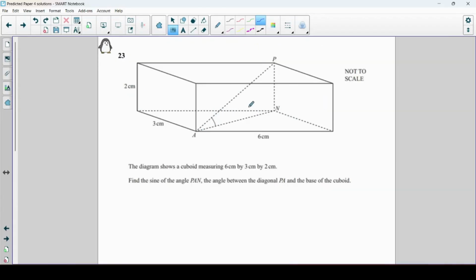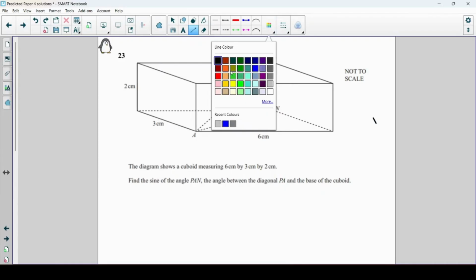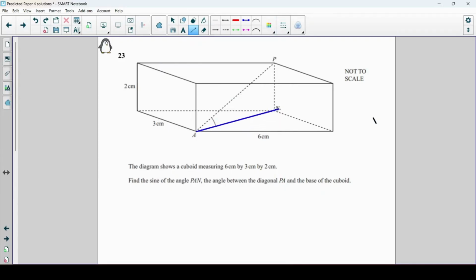Last question is a 3D Pythagoras or trigonometry question. So we've got a cuboid measuring 6 by 3 by 2. We want the sine of angle PAN, which is the angle that they've shown there, that one. Okay. So to find that, I think we need some of these measurements. Let's first of all try and find out what the length of this line is here, A to N.